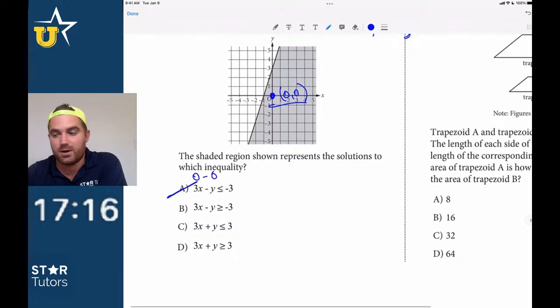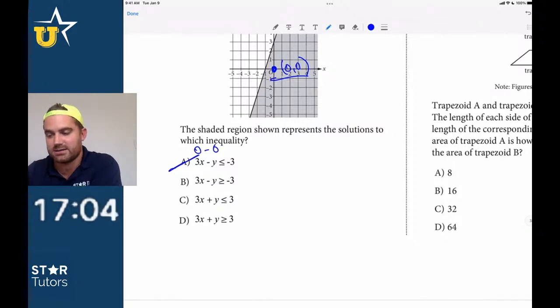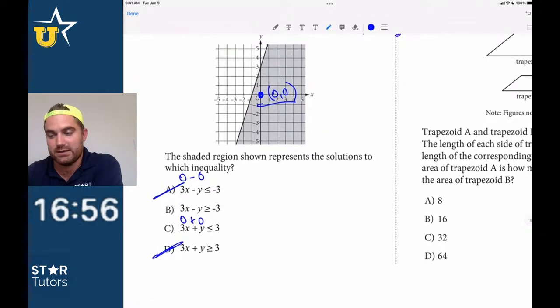So I'm going to move on, right? Is 0 minus 0 greater than negative 3? Yes. For the same reasons that it's not A, it is B. Keep going. Is 0 plus 0 less than 3? Yes, it is. Because I'm just saying 3 times 0, so it's only going to be 0, right? Is 0 plus 0 greater than 3? No. So now I have those points.